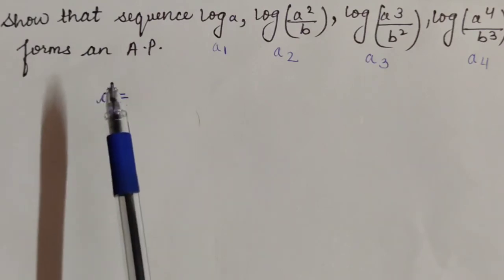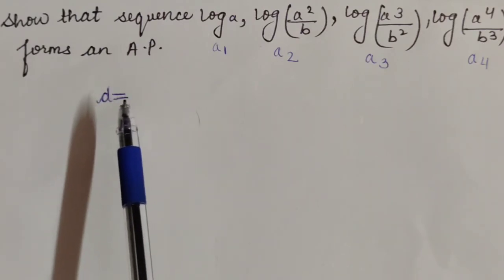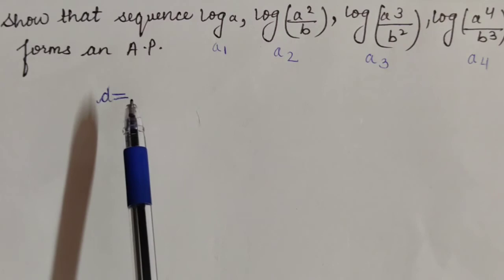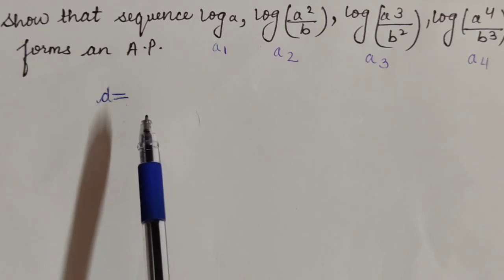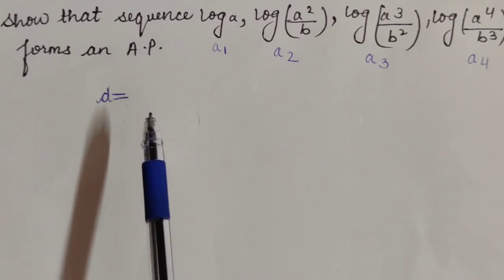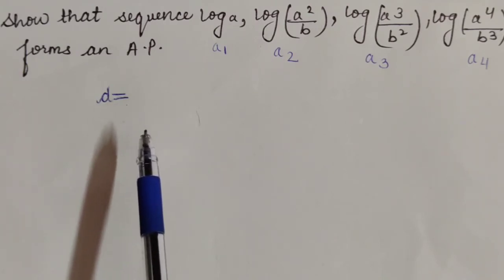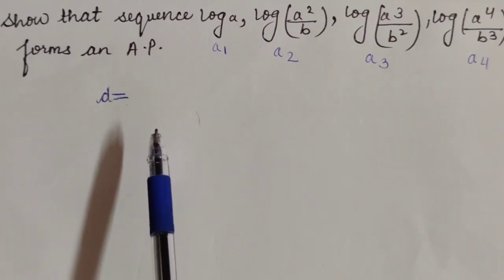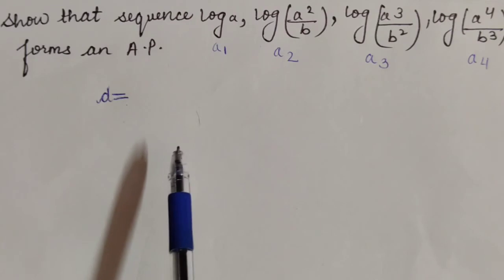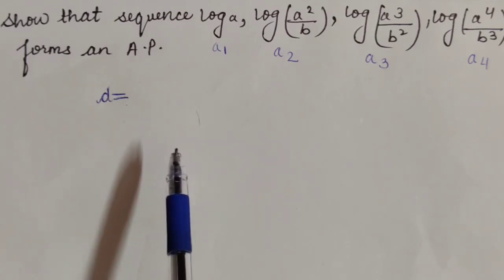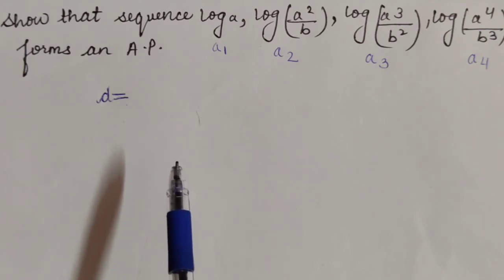Now we'll do a question, students. See here. What is the question saying? Show that the sequence is forming an AP. So whenever a sequence forms an AP, what do we have to prove? That the common difference will remain the same. So if we have to find the common difference, what will we do? We will subtract the first term from the second term to get the common difference.